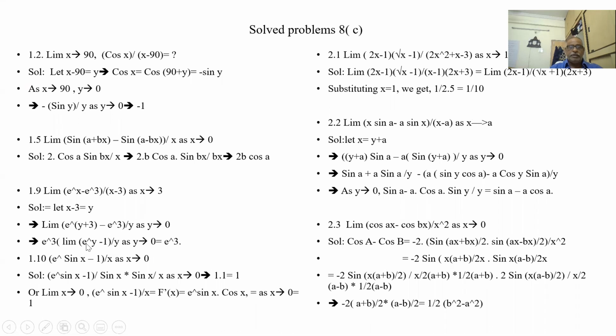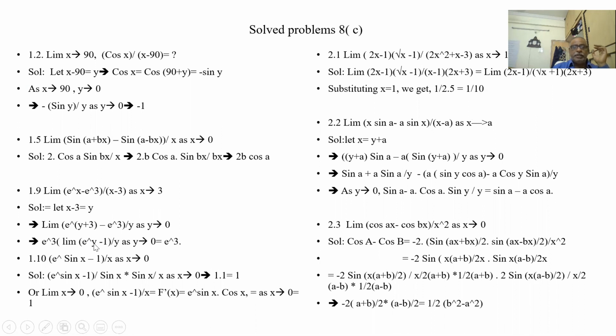Same here, e to the power of y minus 1 by y as y tends to 0 is 1. So this whole term is 1. This is e cubed. So answer is e cubed. I can take out e to the power of 3 here itself, but bottom I am having x minus 3. I should have it in terms of x.